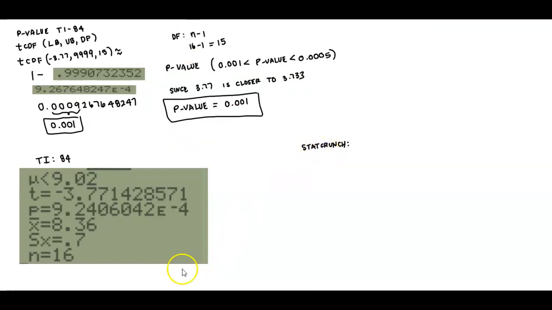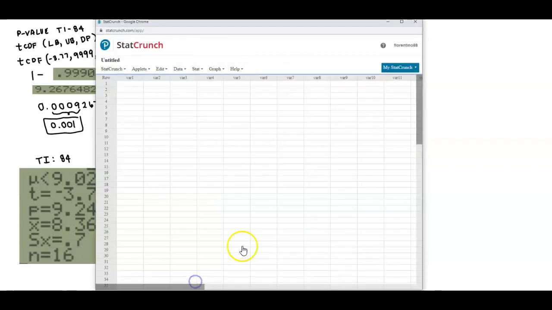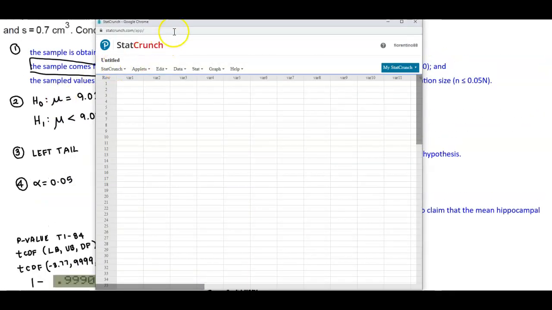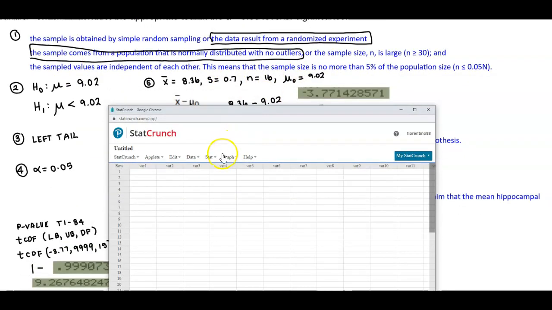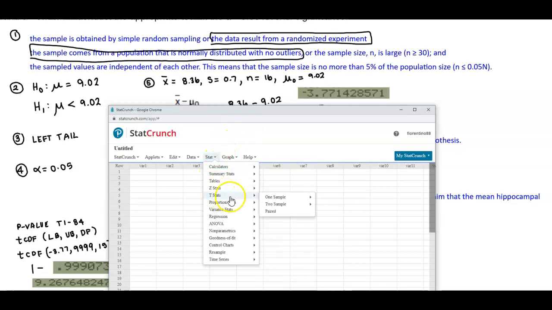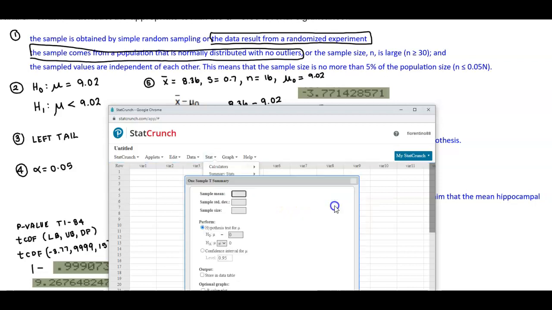Okay, let's go ahead and use StatCrunch. So if I wanted to use StatCrunch, the first thing I want to do is make sure I have my information here. So I'm going to go to Stat, and then all the way down to T Stats, and then I'm going to go to one sample, and then with Summary. We know that our sample mean is 8.36. We know that our sample standard deviation is 0.7. And we know that our sample size is going to be 16.